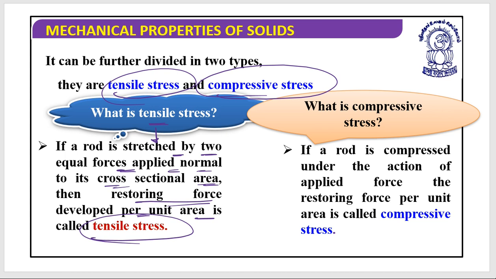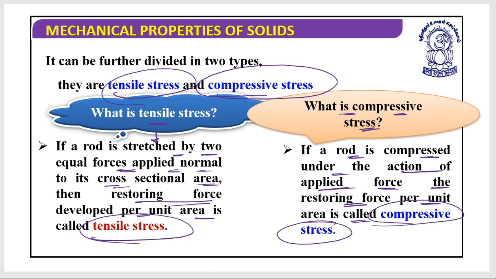And what is compressive stress? If a rod is compressed under the action of the applied force, the restoring force per unit area is called the compressive stress. So there are basically two types of stress, tensile and compressive. I hope this is clear.